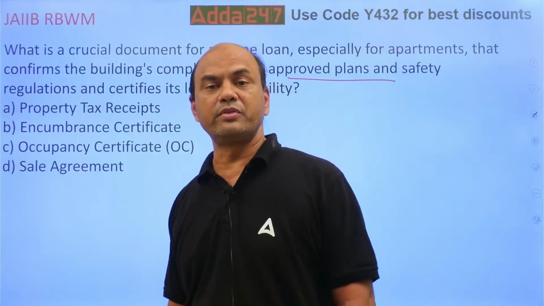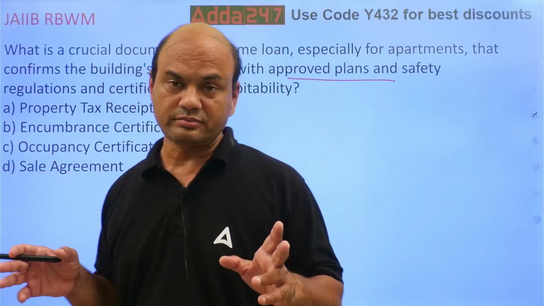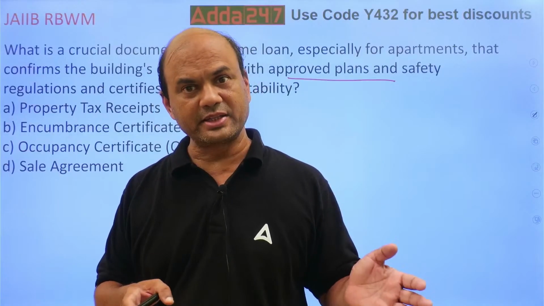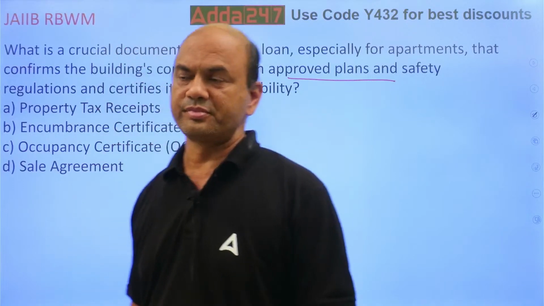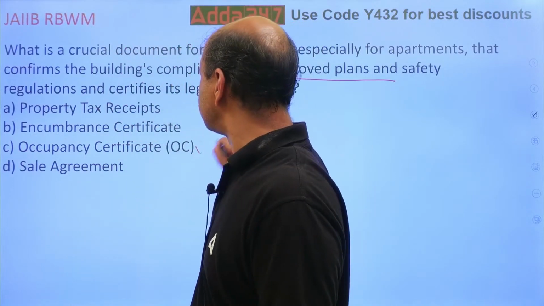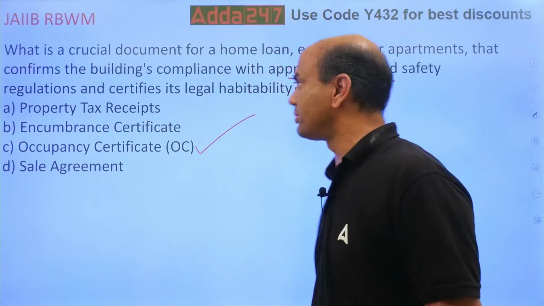Which document will give you the idea that all the compliances of the sanction plans, of this FSI, all have been done? So it will be proven by the occupancy certificate. Okay, occupancy. Got it? Occupancy certificate.